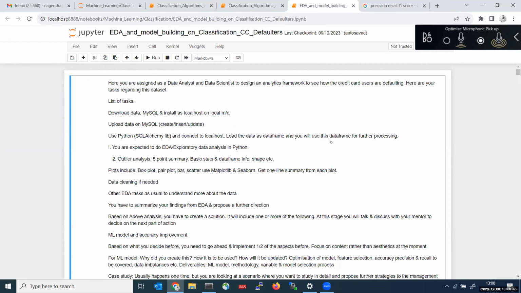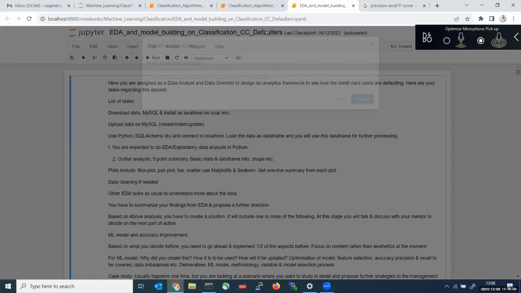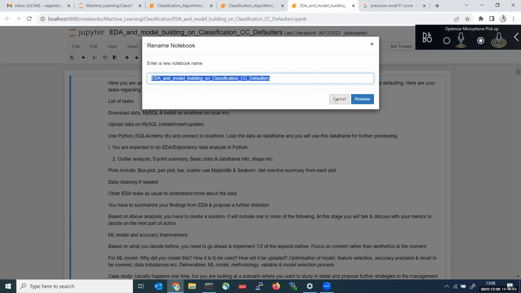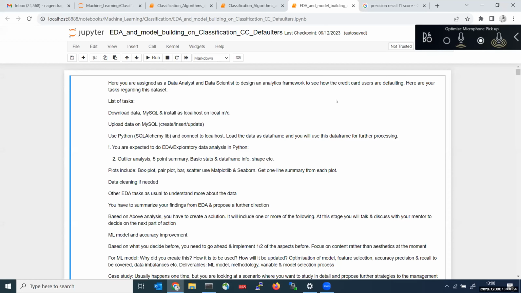So here the problem statement is that it is one project related to the banking domain. In our previous project, we discussed the retail domain. In the clustering, we discussed a project related to the insurance domain. That is, insurance persons should be clustered. In the previous project, we discussed a sales project. That is the retail domain. Now, in classification, we are going to discuss the banking domain.